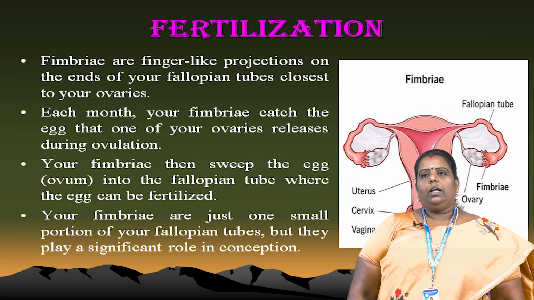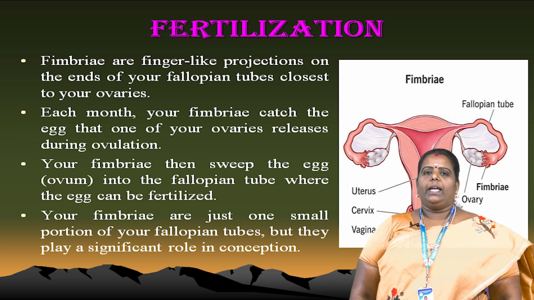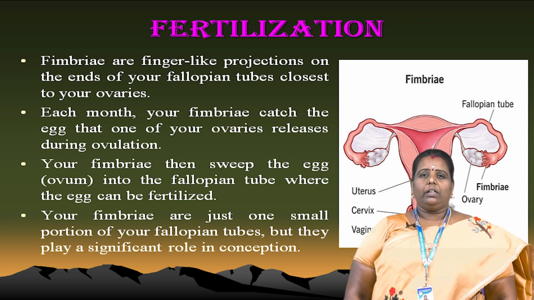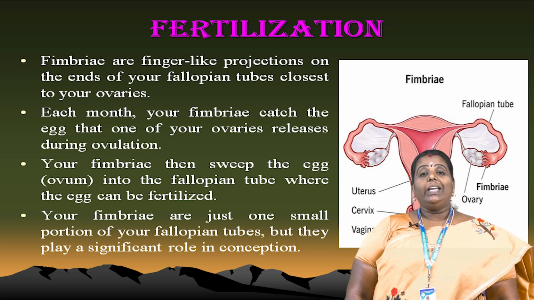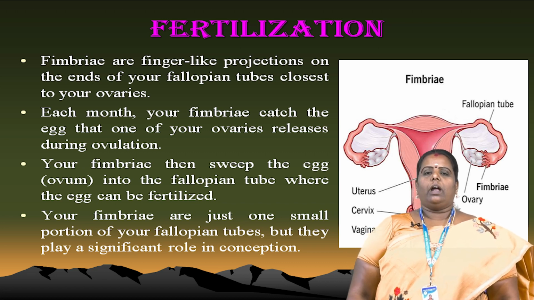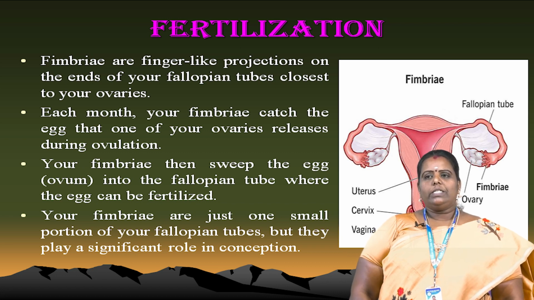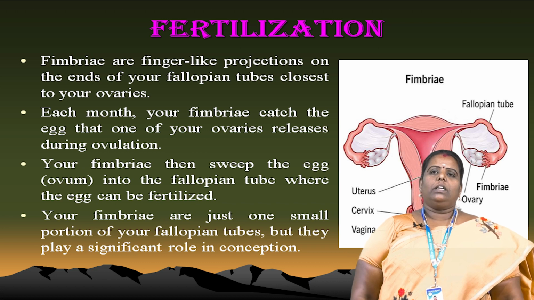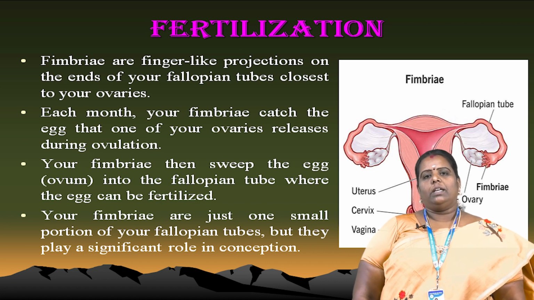Already I told you about the fimbriae. What is the role of the fimbriae? The external structure is a finger-like projection on the end of the fallopian tubes, close to the ovaries. Each month the fimbriae catch the egg from your ovaries and release it during ovulation.